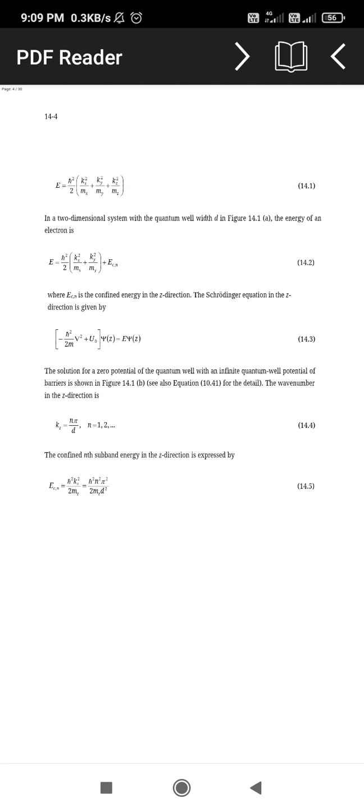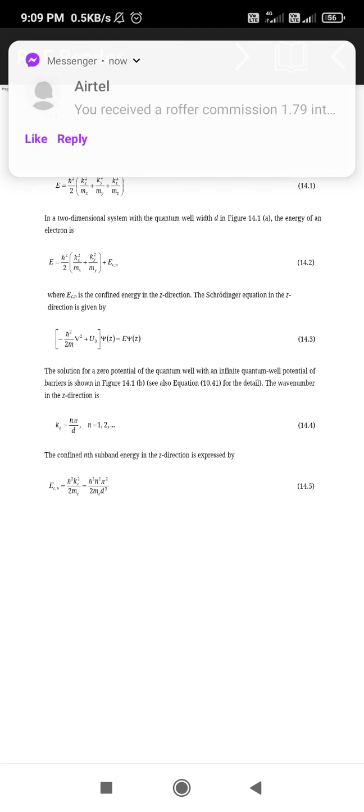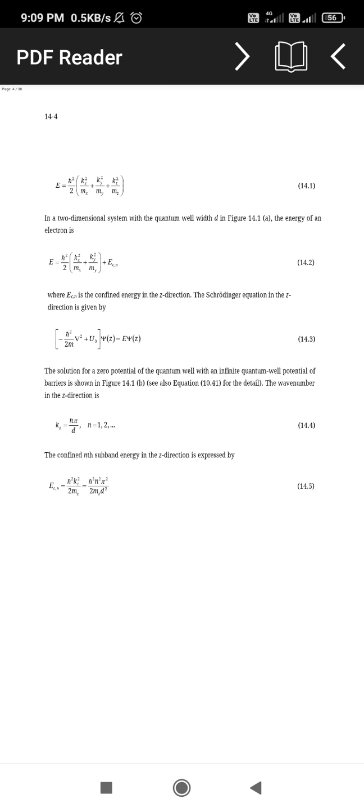is minus h cross square divided by twice m d square psi by dz square plus U0 psi of z equal to E psi of z. This is the Schrodinger wave equation in the quantum well. For the infinite quantum well potential barriers, the wave number in the z direction is kz equal to n pi upon d, where n is 1, 2, up to n.